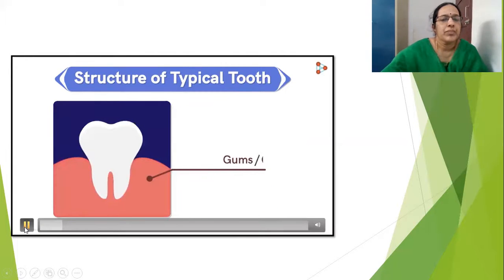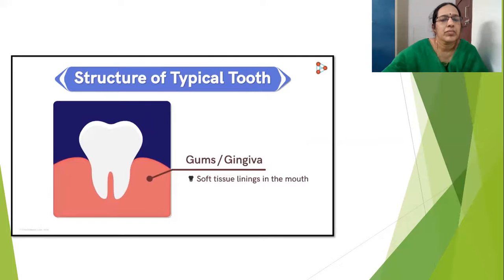Gums, also called the gingiva, are the soft tissue linings in the mouth. But the gums appear to be so hard. So how can they be called soft tissue linings? Well, that is because gums are soft tissues, but they're tightly bound to the bones under them. They act as the anchoring point for our teeth. They help in firmly holding the teeth at their position.